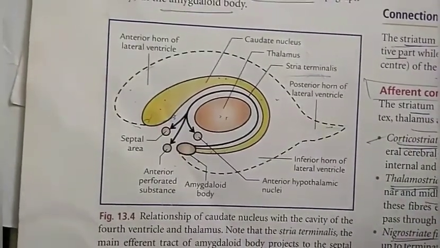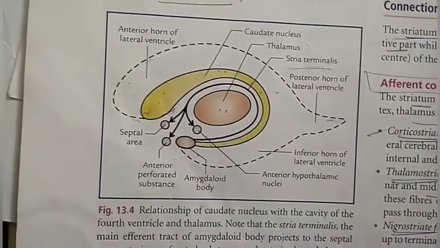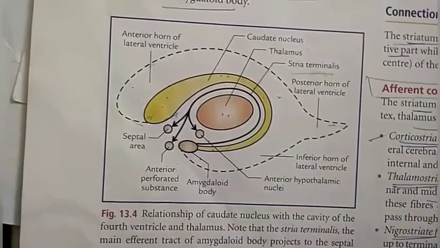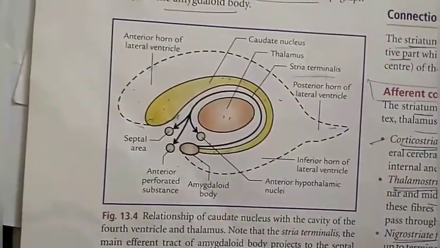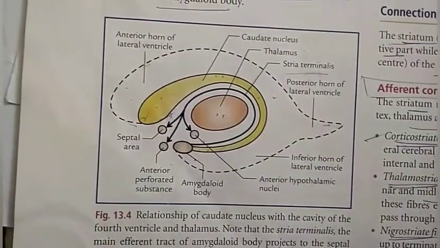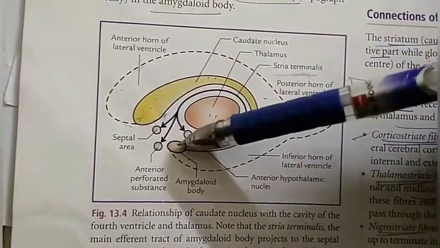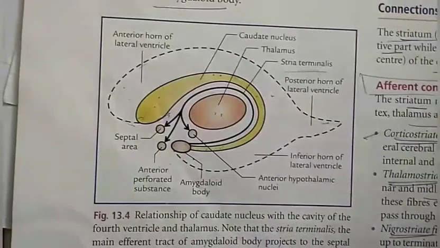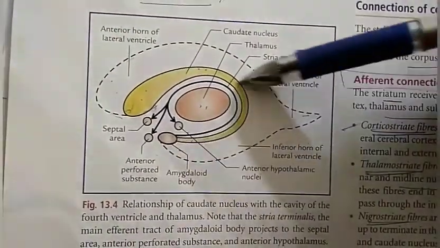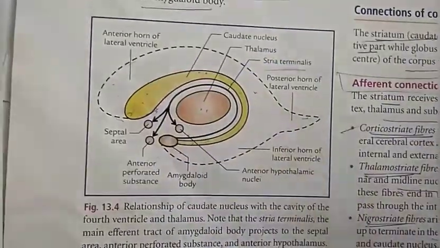Amygdaloid body is mainly involved in controlling the somatic responses of our body to our internal needs, drive or instincts. It also has a role in smell mediated sexual behavior. Amygdaloid body is anatomically related with basal nuclei, but functionally it is associated with limbic system. So its detailed connection and function will be covered in limbic system.